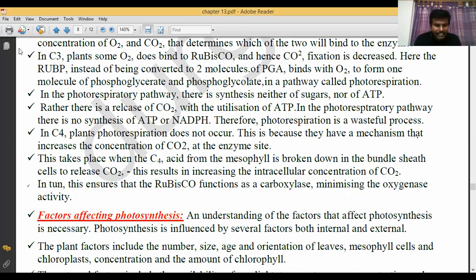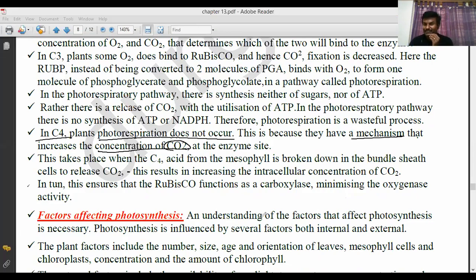Next, come to the point. In C4 plants, yesterday I discussed the C4 pathway. In that pathway, I said photorespiration does not occur in C4 plants. In C3 plants, sometimes photorespiration takes place, but in C4 plants it never takes place, because they have a mechanism that increases the carbon dioxide concentration at the enzyme site. C4 plants have the capacity to increase carbon dioxide concentration, but C3 plants do not.